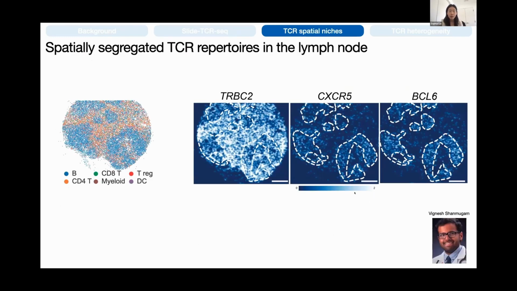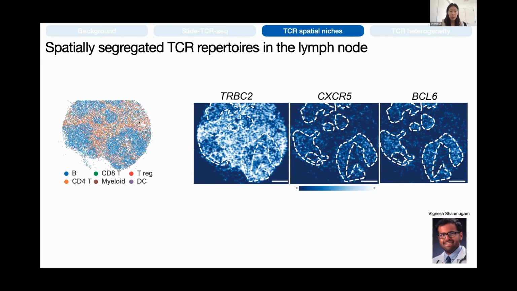So a great tissue to ask the question of whether or not we can identify these spatially segregated T cell repertoires is the lymph node. And we got a sample from a great collaborator and pathologist, Vignesh Shanmugam, of a reactive human lymph node. So here's this visualization of the slide TCR-seq array plotted with the cell type assignments.